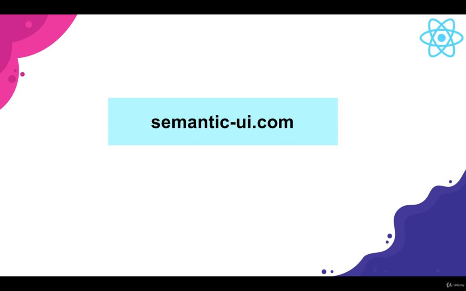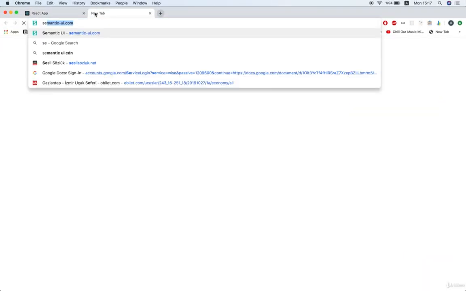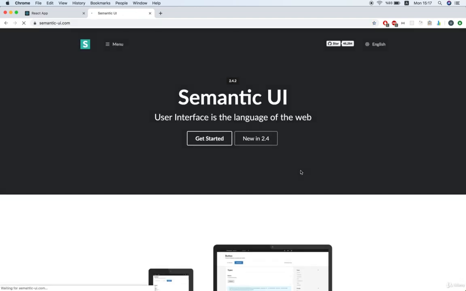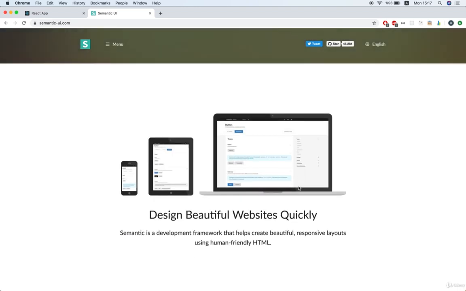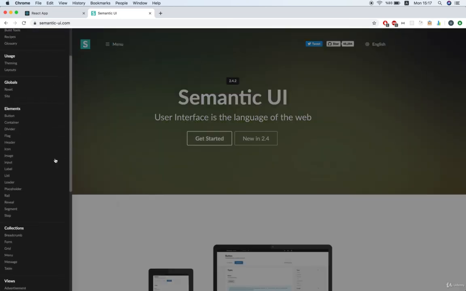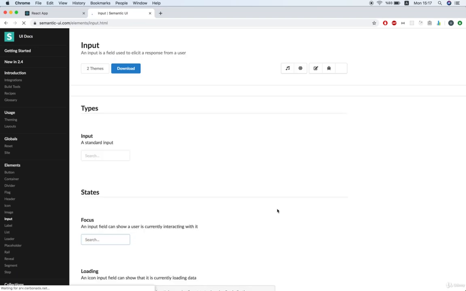So let's talk about the styling that we're going to use. First, we're going to navigate to semantic-ui.com. Okay. I'm going to open up a new browser tab and navigate to semantic-ui.com. Semantic UI is an open source styling or CSS framework. And you can click on this menu button on the top left side and then scroll through all of these different elements that are provided here for you. You can click on any of them and take a look at some of the default styling that you can get if you make use of this Semantic UI library.